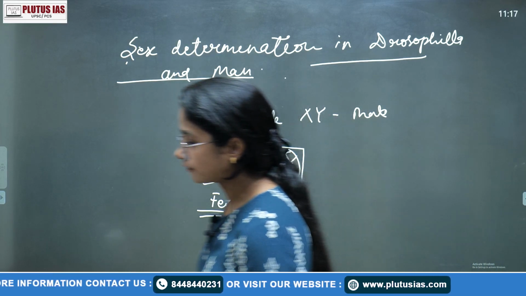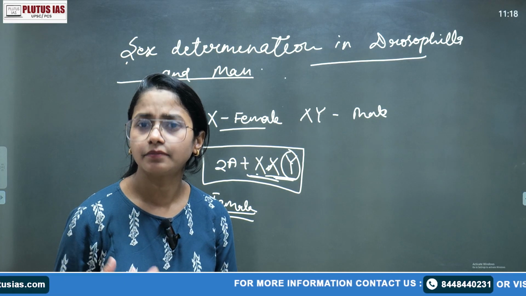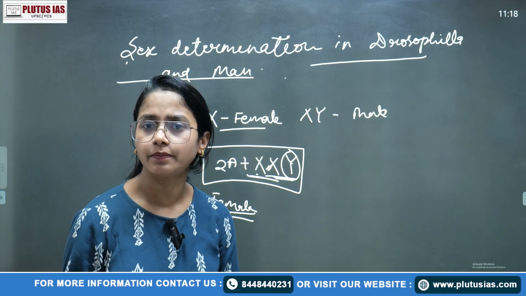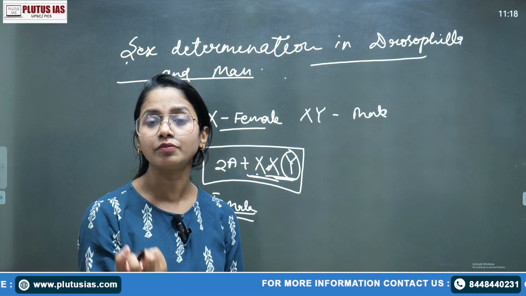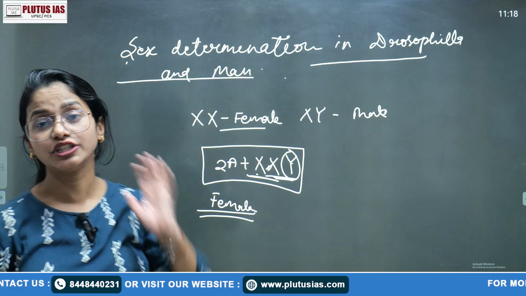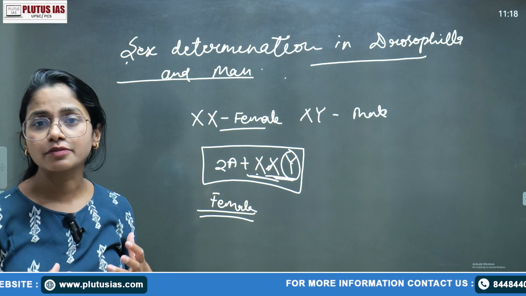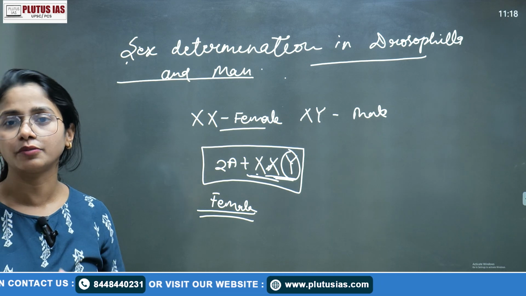You must have this in mind: the meta female and normal male, which we determine on the basis of the ratio between the autosomes and the X sex chromosomes. That is also one of the concepts we are going to talk about in the second, the genic balance theory. It is the balance between the number of autosomes and the number of X chromosomes.